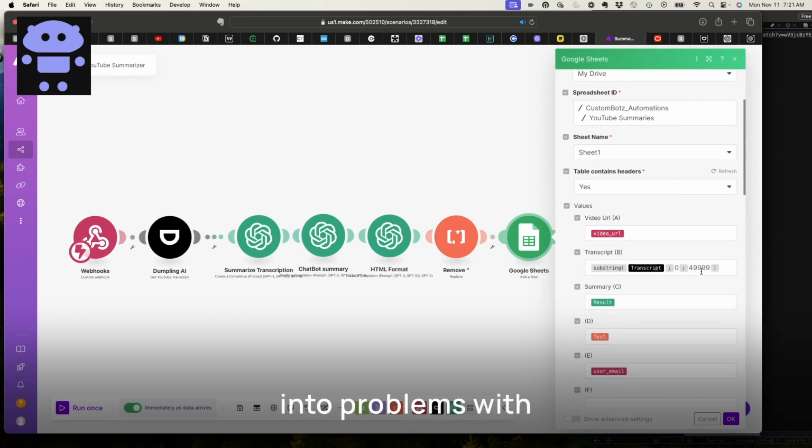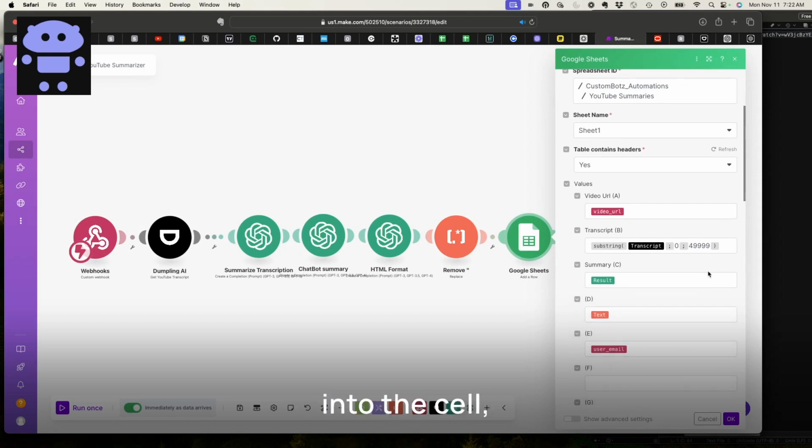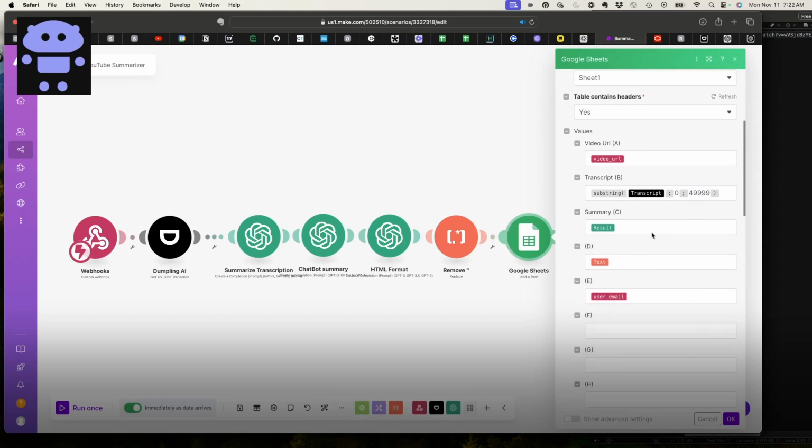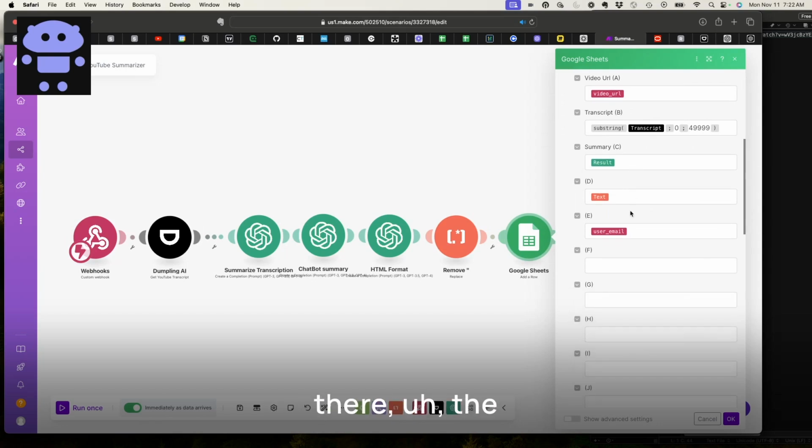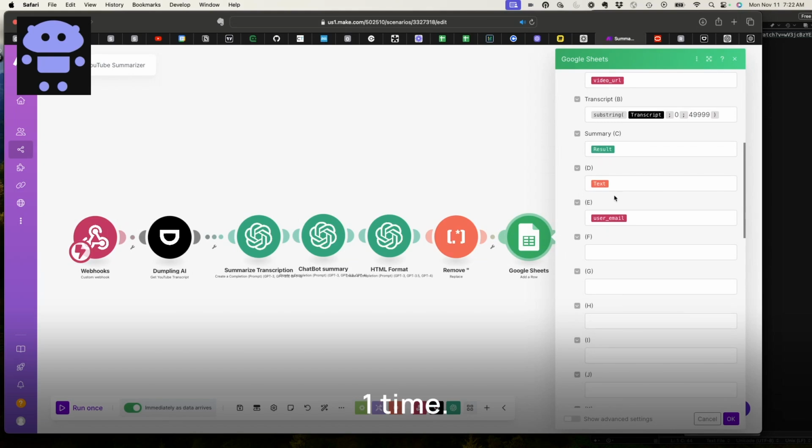I ran into problems with more than 50,000 characters, so I'm taking a substring of that and putting that into the cell, taking the result of the summary, which is only 500 characters, and putting it in there, plus the text that came from here. I'm doing a little debug here, I guess, because I was trying to figure out what was the problem with the double quotes at one time. And then I just throw that user's email in here.